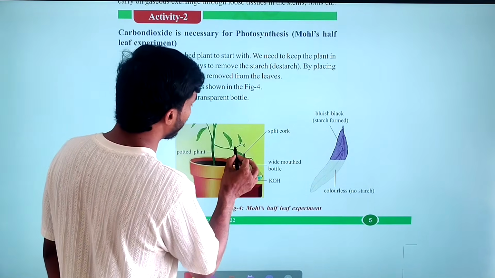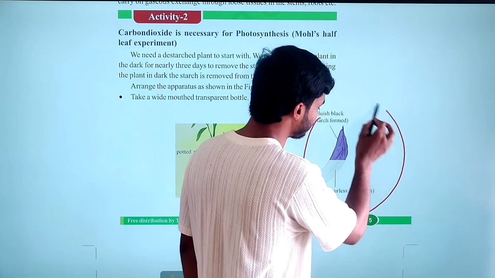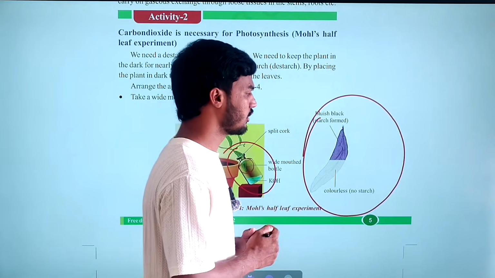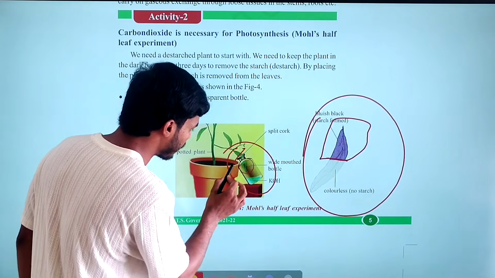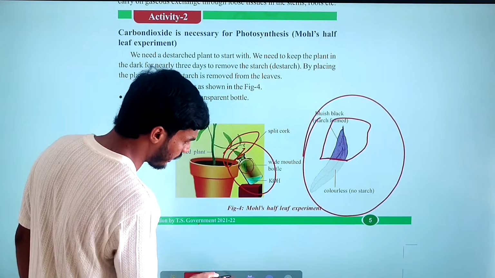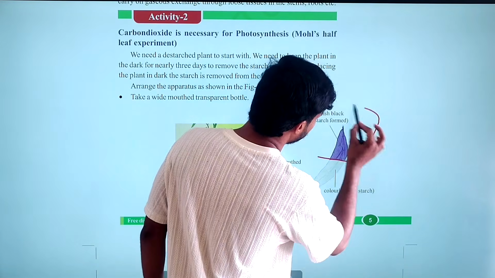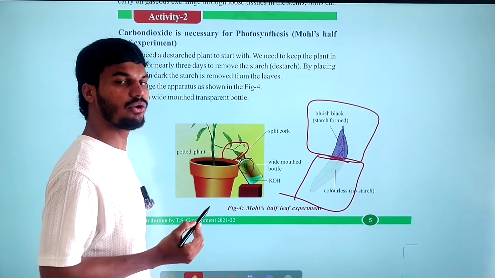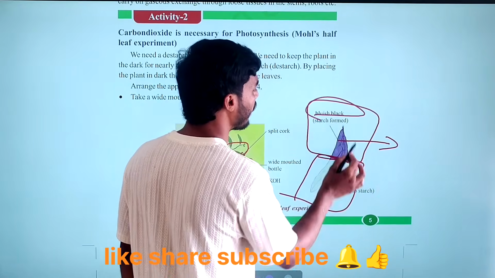Then after that, you have to pluck that leaf and place it in a petri dish. Then you have to do the iodine test. The potted plant which is exposed to the sunlight, this is the outside part of the bottle and this is the inside part of the bottle. After doing the iodine test, this part is forming a bluish black color.